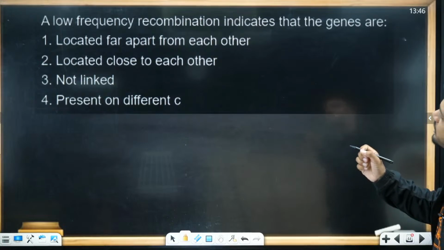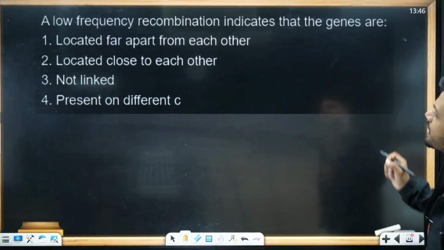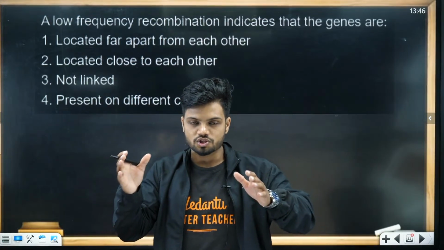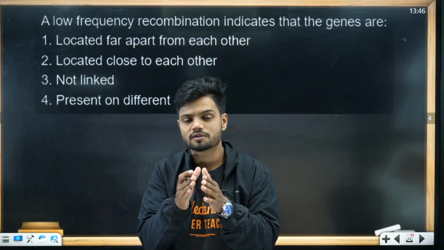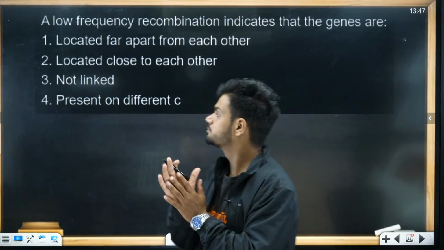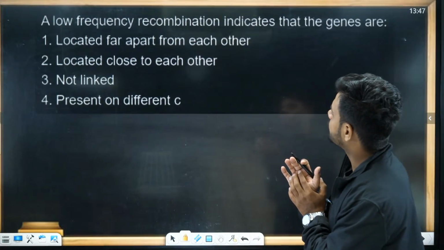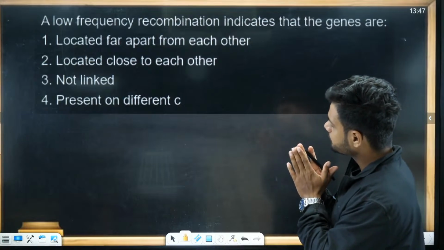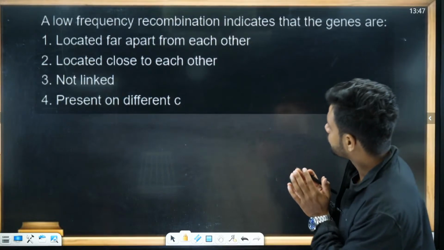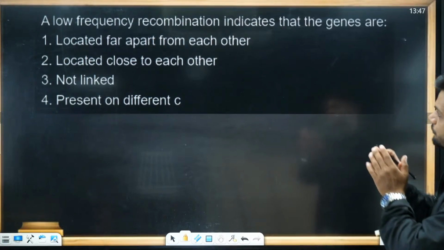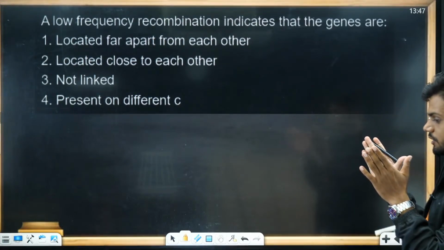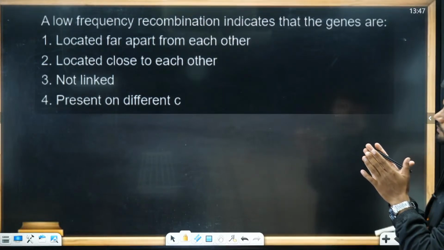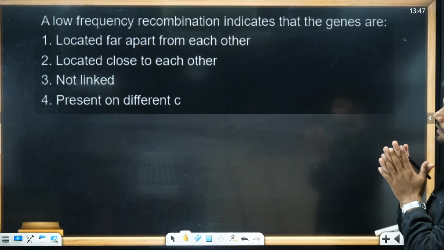A low frequency recombination indicates that the genes are located far from each other, located close to each other, or not linked, present on a different chromosome. If recombinant frequency is very low, it means the linkage is very high, right? If the linkage is very high, means what?